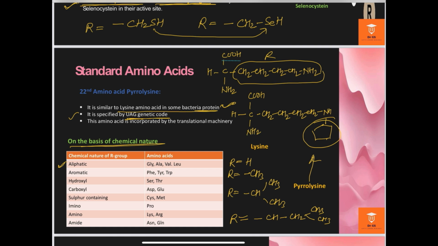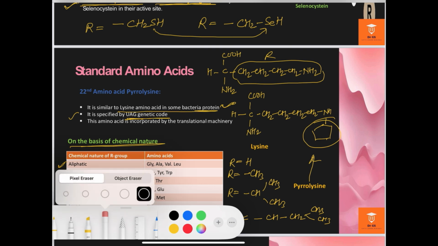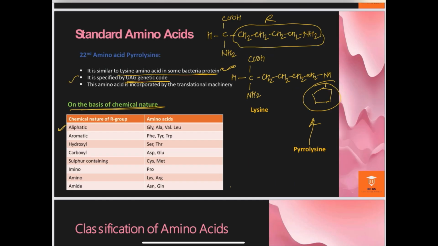These are the basic structures. If you learn the basic structure of the different kinds of amino acids, then you can compare the structures of different amino acids. Aromatic amino acids like phenylalanine, tyrosine and tryptophan have a benzene ring.